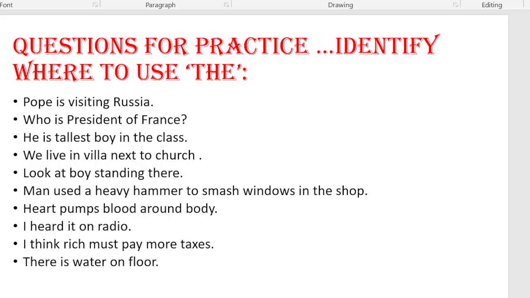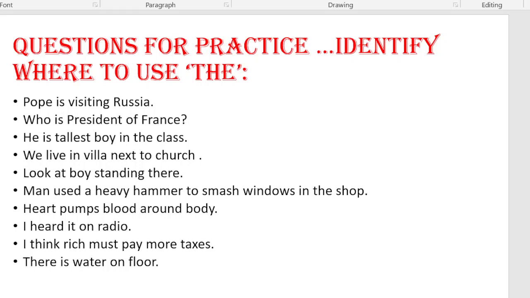He is tallest boy in the class. He is the tallest boy in the class. We live in villa next to church. We live in the villa next to the church. Look at boy standing there. Look at the boy standing there.